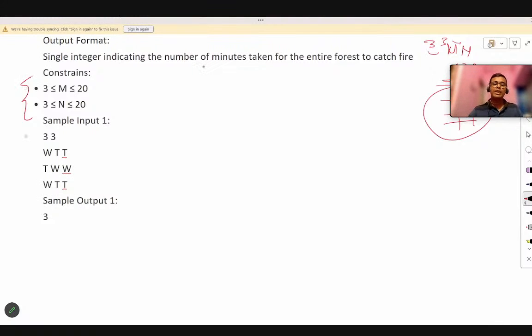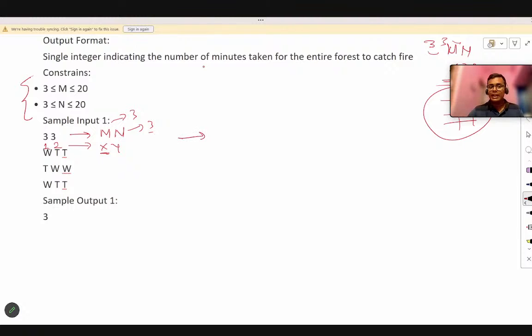You can see 3 cross 3. So 3 cross 3 will be what? M and N. So here actually 3 rows and 3 columns. One thing is missing, X and Y. So let's say X and Y will be 1 and 2. Let's assume that. So X and Y means the first row and second column of that matrix will be the first tree which catches the fire.